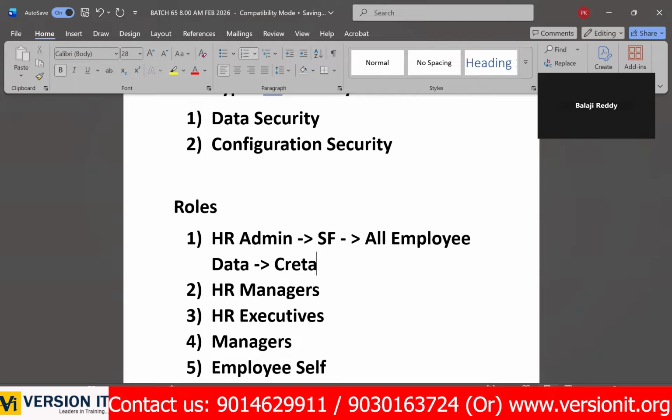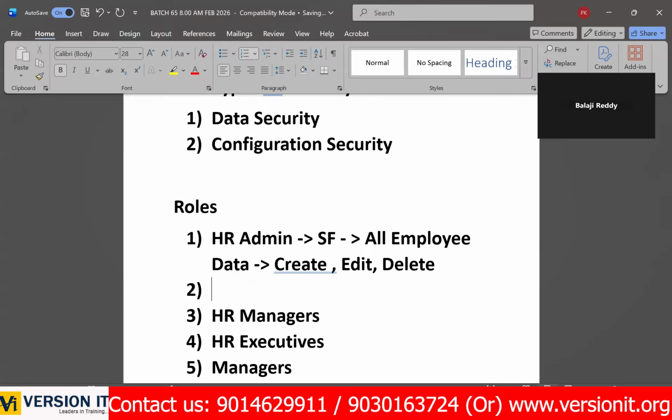You can create, you can edit, you can delete. At the same time, you can configure the system also. This is data security. The employee data you can create, edit, delete. And the configurations also, like location creation, business unit creation, like that.